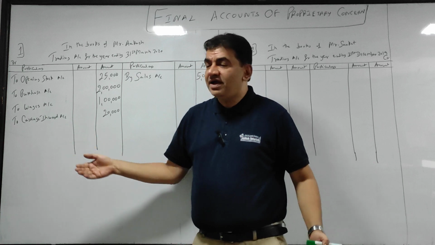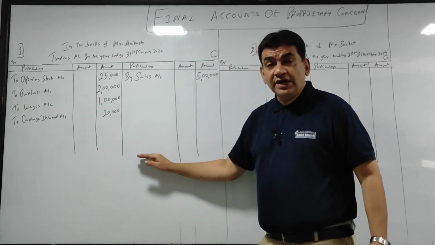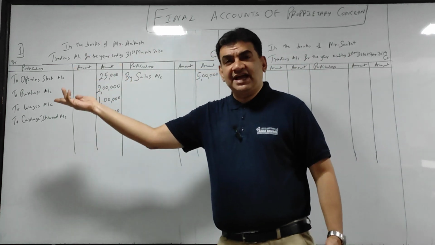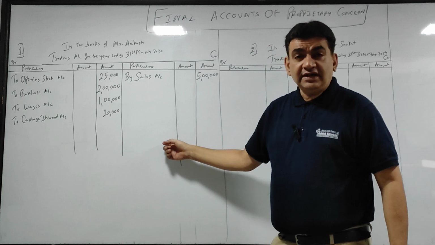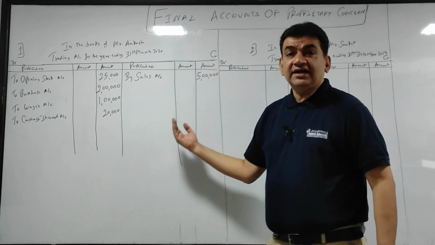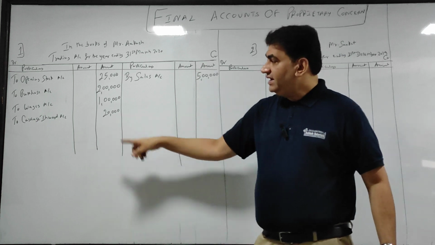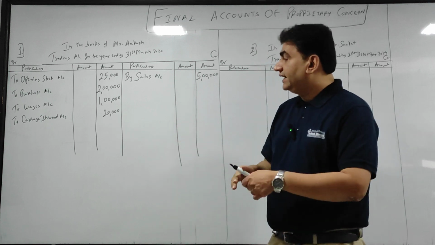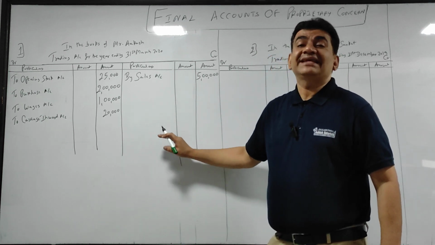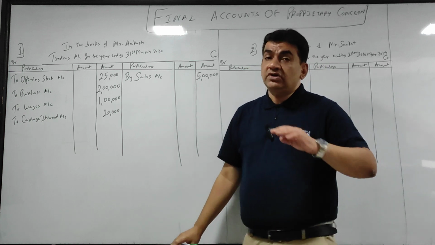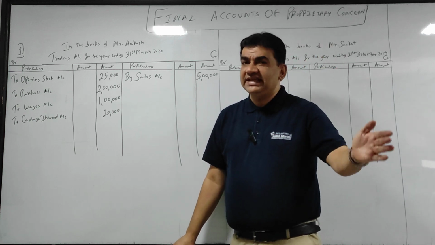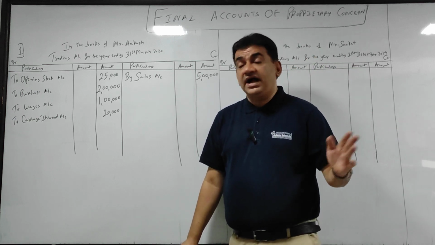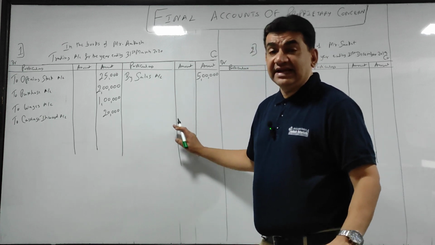तो क्लोजिंग क्या हुआ? करंट ईयर का बचा हुआ स्टॉक है जो करंट ईयर से निकल के आने वाले नेक्स्ट ईयर में जाएगा. But right now I am in the current year. करंट ईयर से निकलेगा, it will go out. Goods come in, debit trading account. Goods go out, credit trading. So closing stock will be credited to trading account. Why? Because वो करंट ईयर में से निकल के नेक्स्ट ईयर जाएगा. So therefore I will credit closing stock.